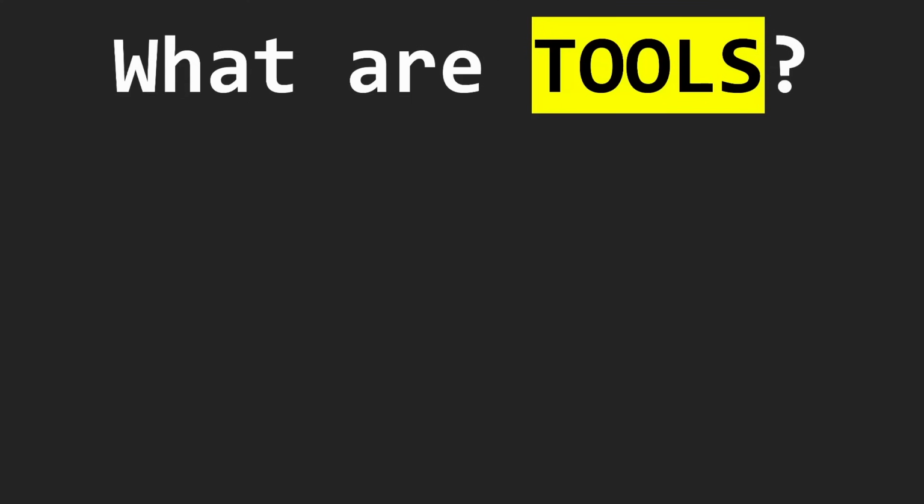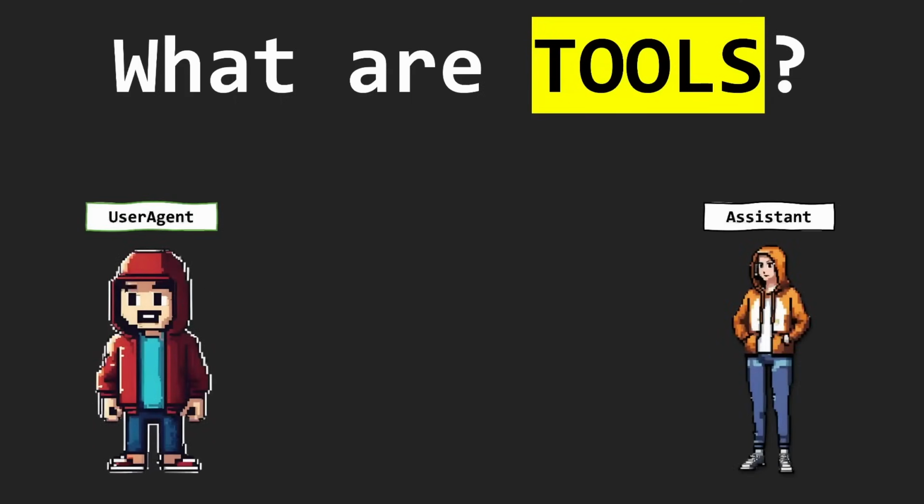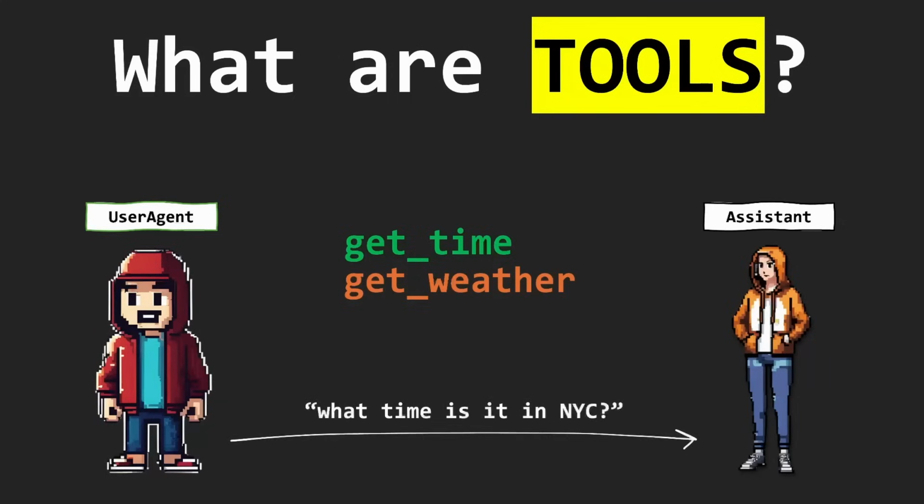Okay, so what are tools? Agents writing arbitrary code for us is useful. However, controlling what code an agent writes can be challenging. This is where tools come in. Tools are just predefined Python functions that agents can use. Instead of writing arbitrary code, agents can call tools to perform actions such as searching the web, reading files, or calling remote APIs. You can control what actions an agent can perform.